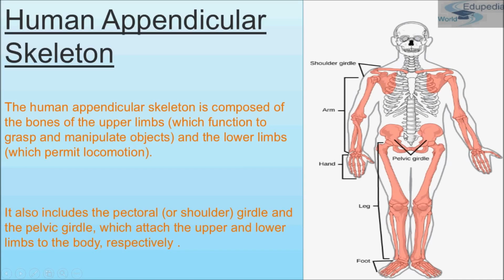They attach the upper and the lower limbs of the body respectively. This pink color indicates the appendicular skeleton, which is composed of bones of the upper limb, which function to grasp and manipulate objects, and this lower half permits locomotion.